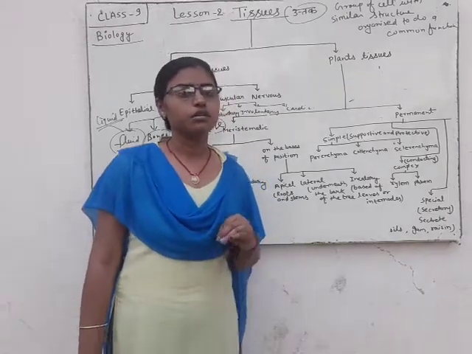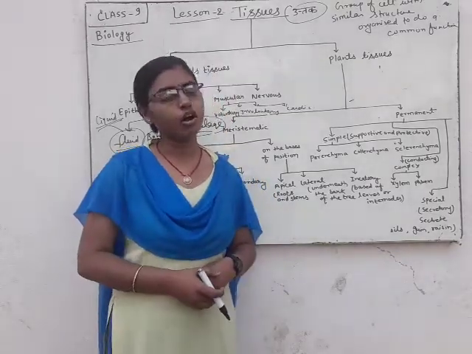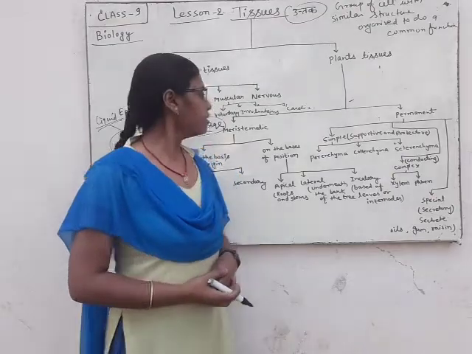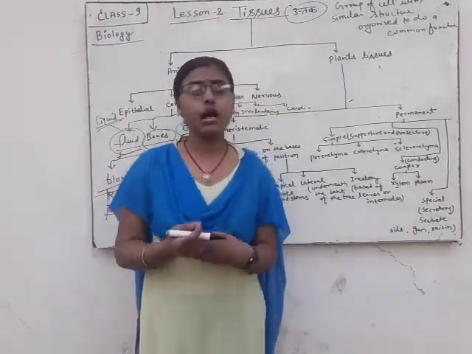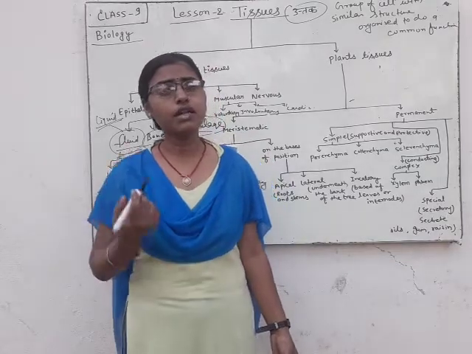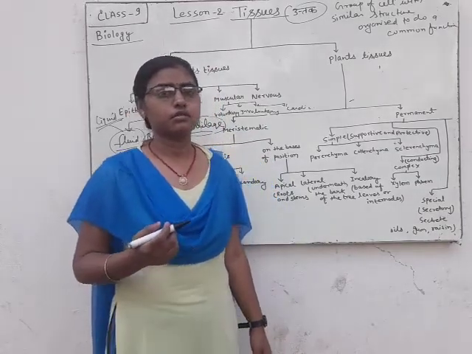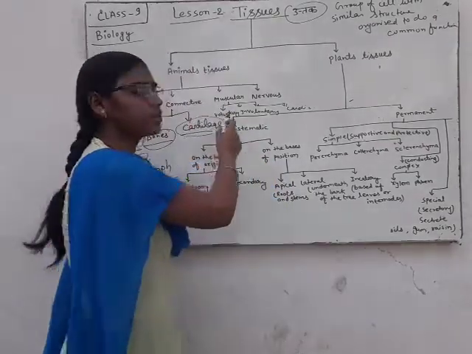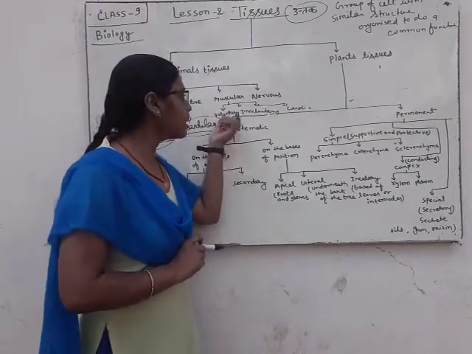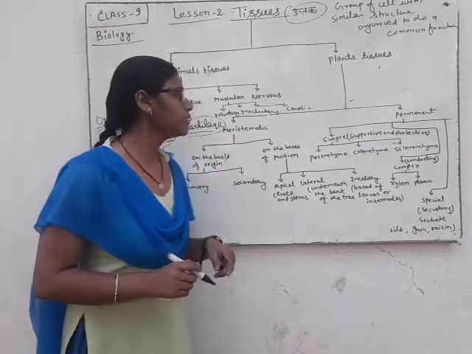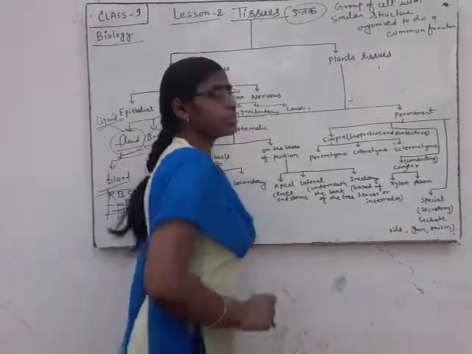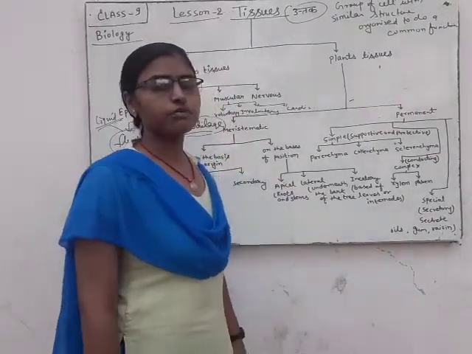So this type of tissue is called voluntary tissue. And voluntary tissue is found in our arms and legs, in the form of muscular tissue. Okay, now we will discuss involuntary tissue.